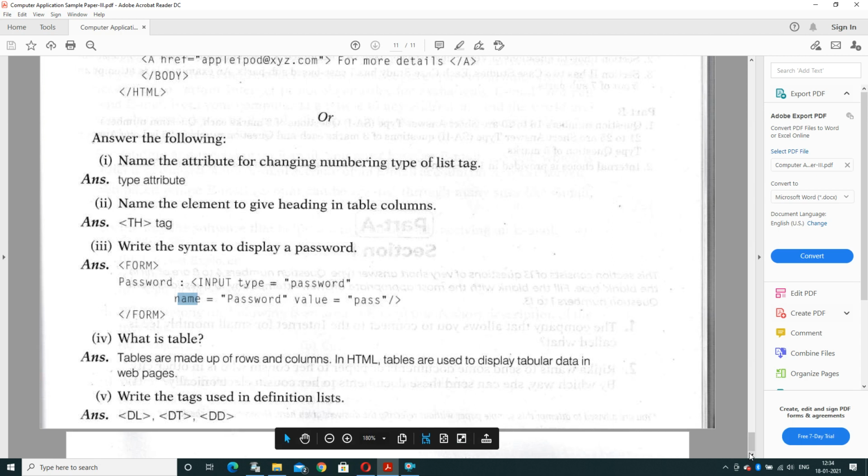Next question: what is a table? Basically a table is a combination of rows and columns. So tables are made up of rows and columns. In HTML, tables are used to display tabular data in web pages.